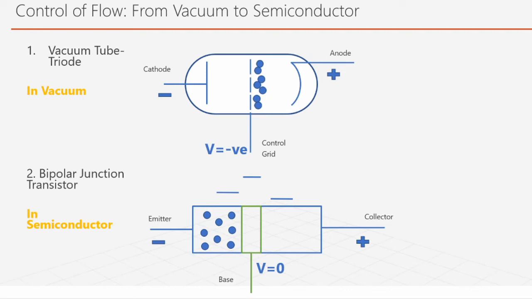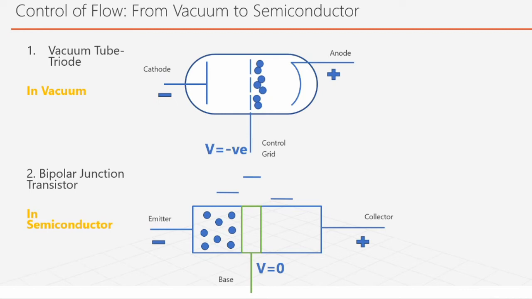Of course we know it flows through metals, but we can't control the flow through metals that easily. How do we control the flow? So the three people, Shockley, Bardeen and Brattain, invented the transistor, the bipolar junction transistor.